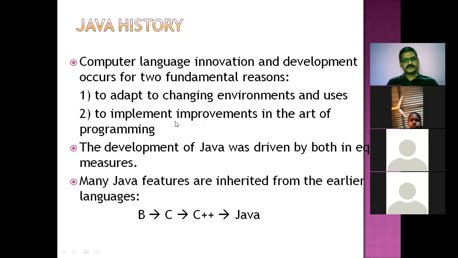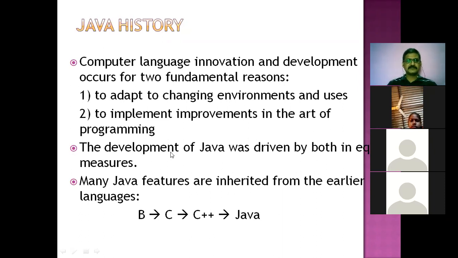So according to Java, these 2 points are satisfied, that is, adapt to the changing environments as well as implementing improvements in the art of programming. And the development of Java was driven by both in equal measures.